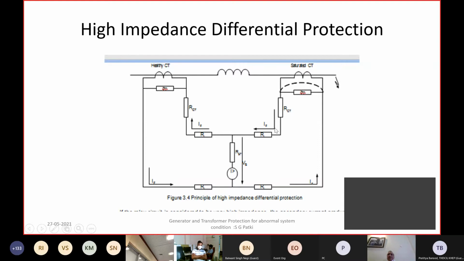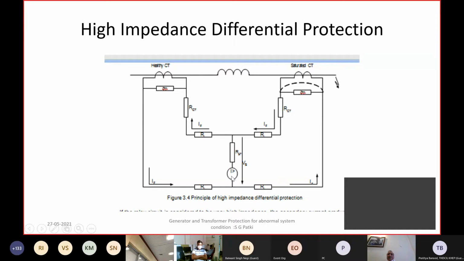The voltage developed in this secondary circuit, which includes the secondary cable and the resistance of the CT, is the voltage drop developed due to through fault current. If there is a fault beyond the differential protection, the fault current on the secondary side will result in voltage across the relay, and that will drive the current through the operating element of the relay.